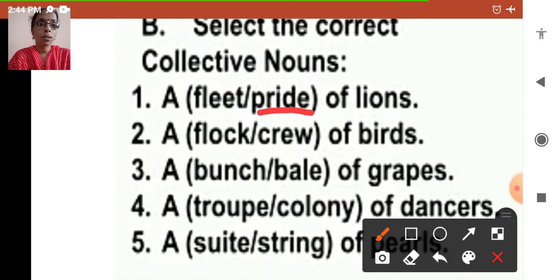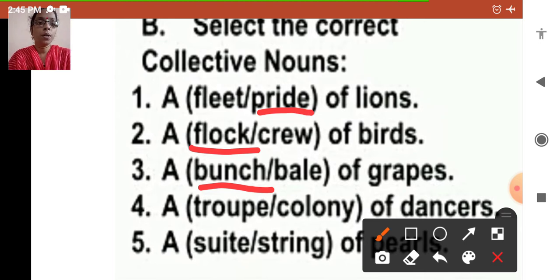Next one: a flock, crew of birds. What will come? Flock of birds or crew of birds? Crew is for sailors, right? So, flock of birds. Then, a bunch, bale of grapes. Here which will be a collective noun? Very good. Bunch of grapes.